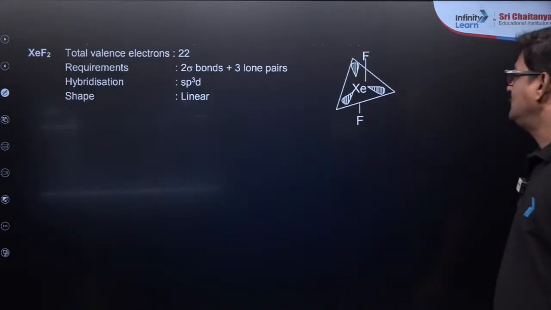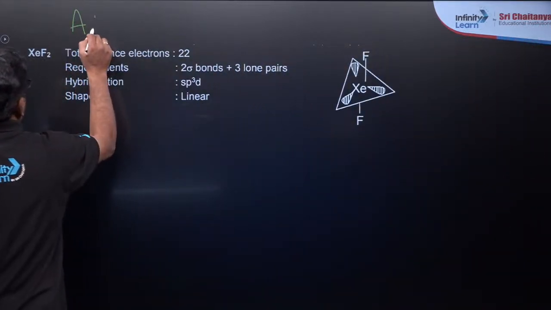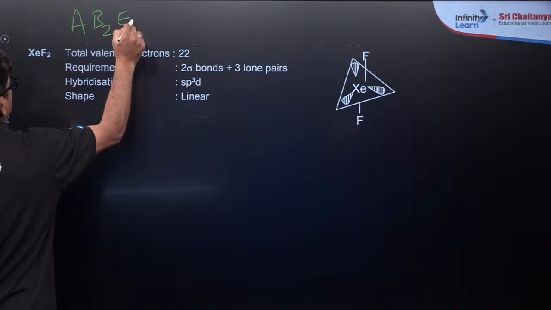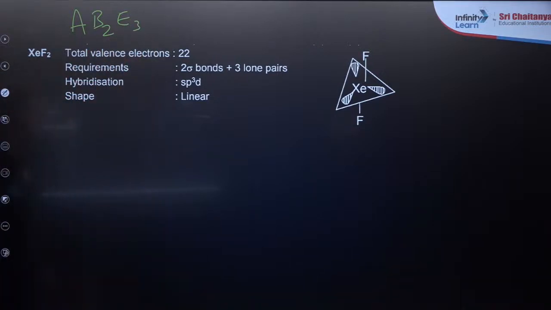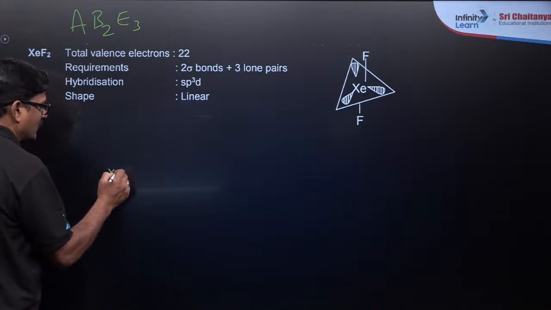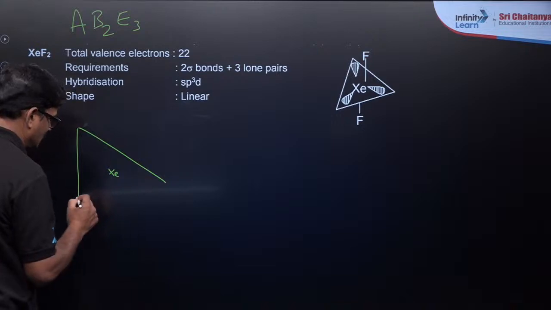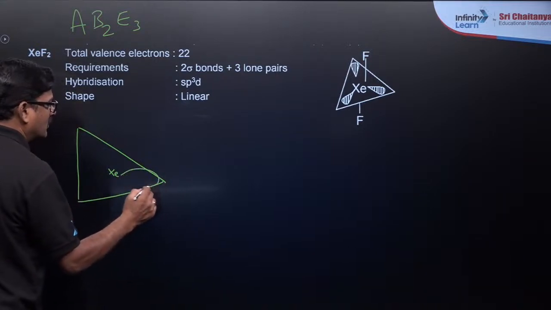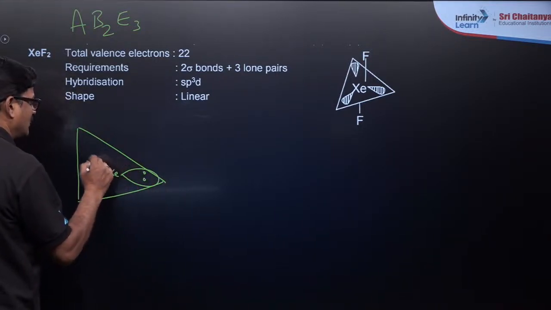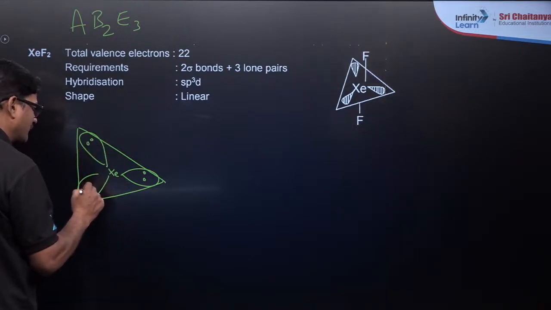Here XeF2 is going to be AB2E3, steric number 5. It is going to be trigonal bipyramidal. Whenever lone pairs are there, they are kept in the equatorial positions, minded, and the two F atoms are axial.